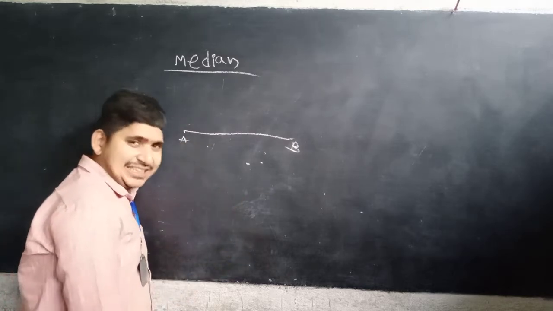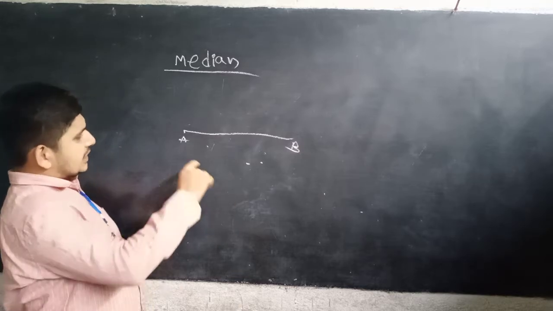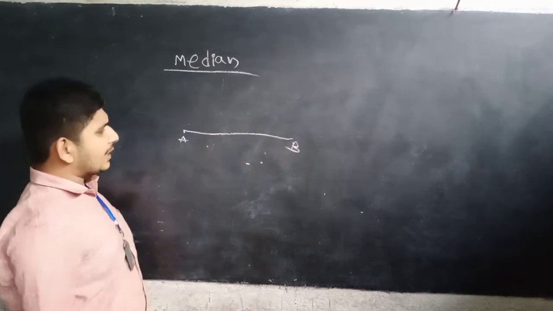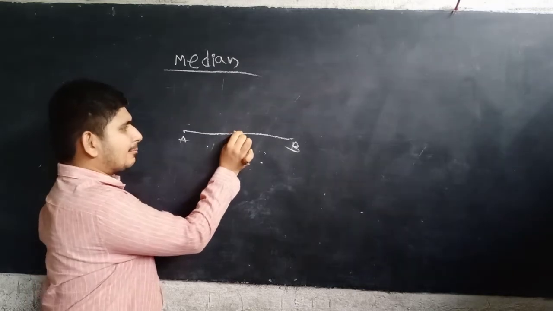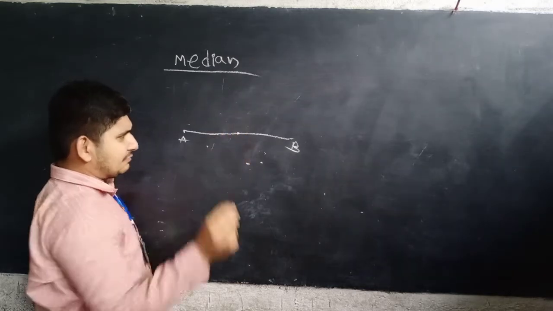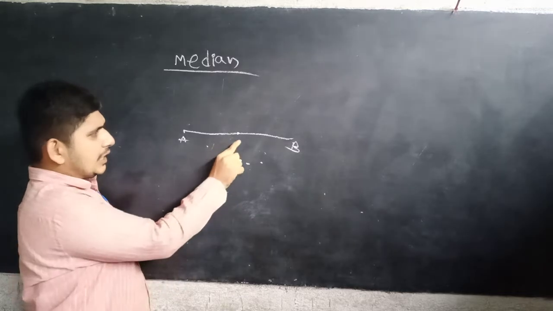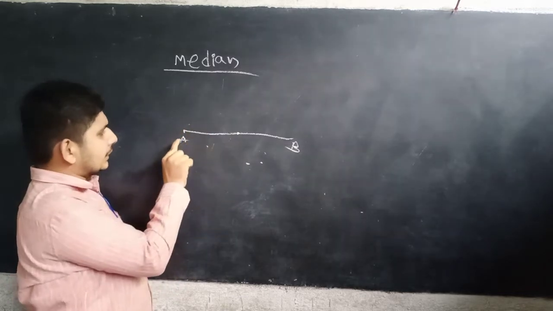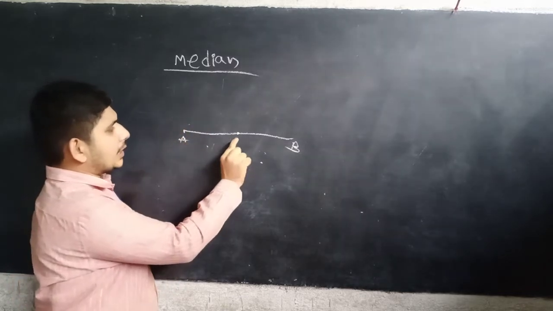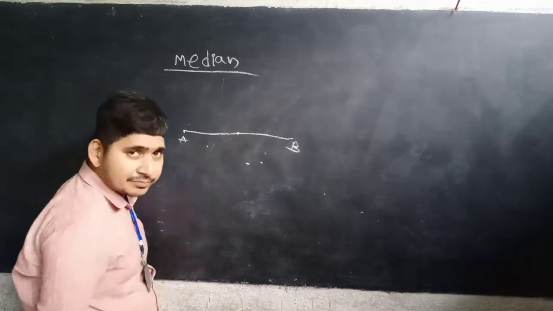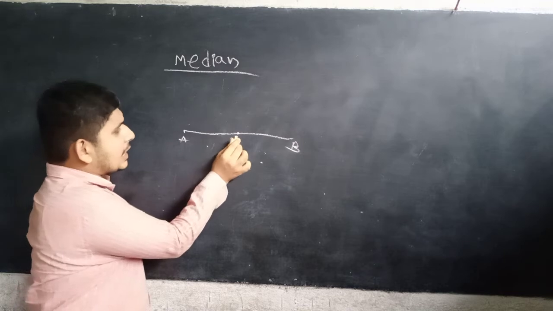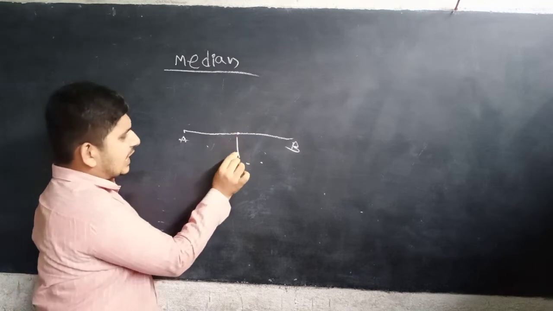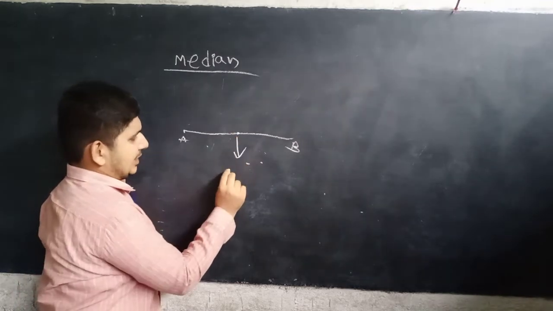Among them, only one point will be at equal distance from A and equal distance from B. Yes or no? So, this is what we call the midpoint.